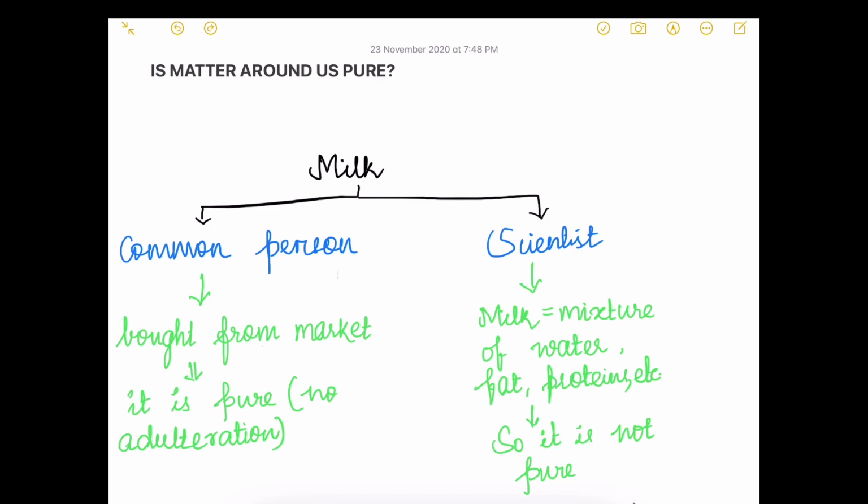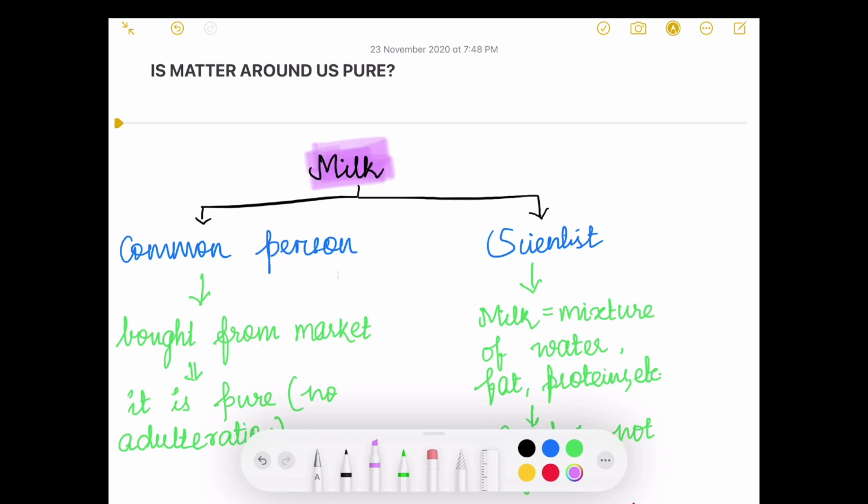Today we are going to discuss a new chapter, that is chapter 2 of class 9th. Is matter around us pure? For this, let us consider an example of milk that is brought from market. This milk has two different meanings if we see it from two different perspectives.